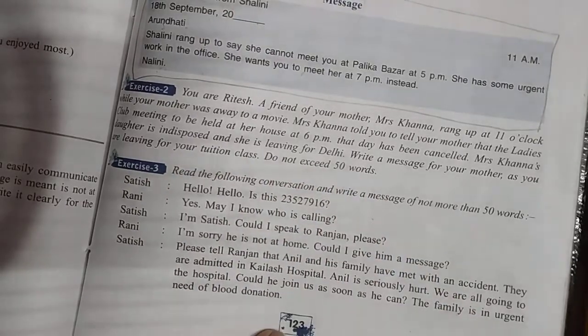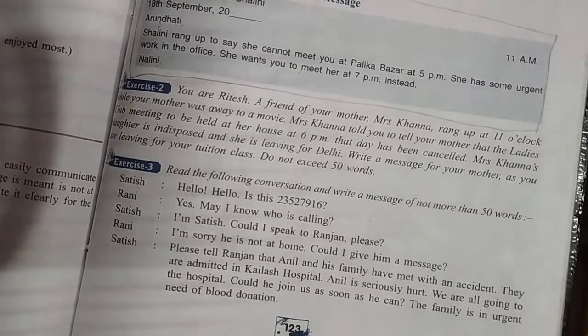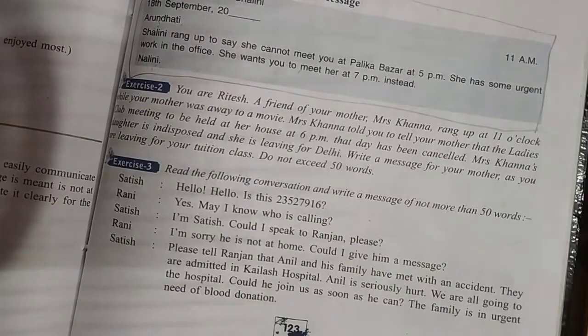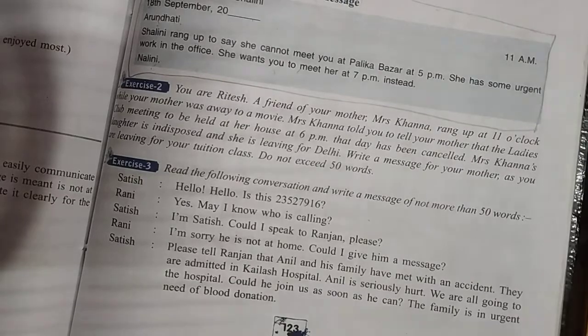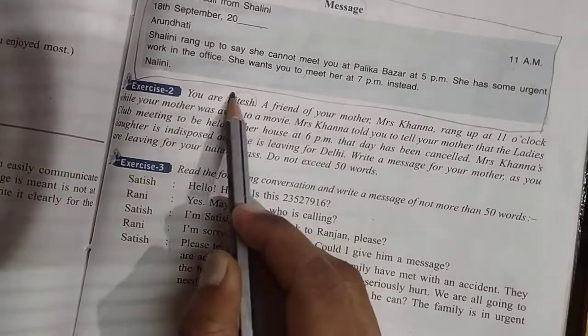I told you that the messages are short compositions, so there is a word limitation and you have to stick with it. You do not exceed more than the limit of words given in the question. Now here you have to suppose that you are Ritesh, whether a boy or a girl.